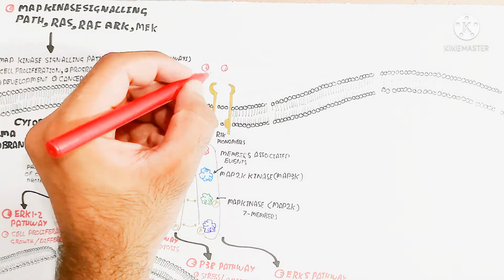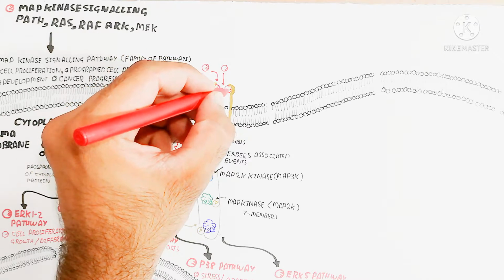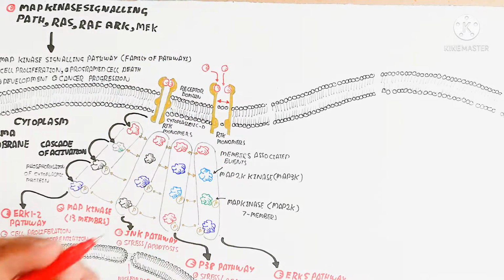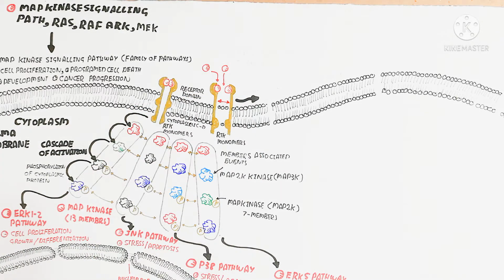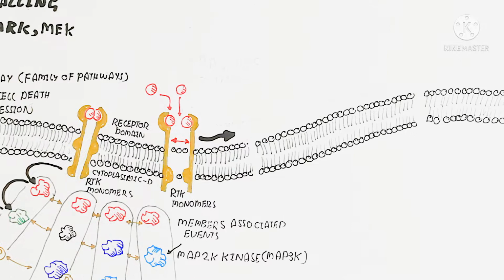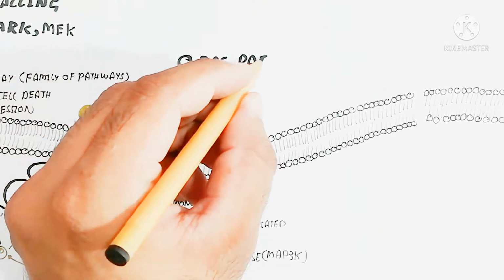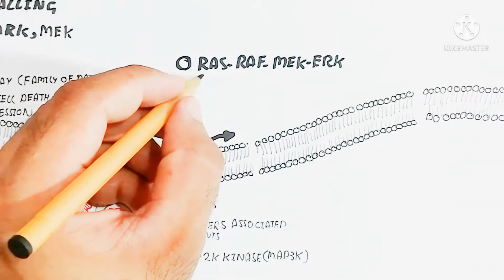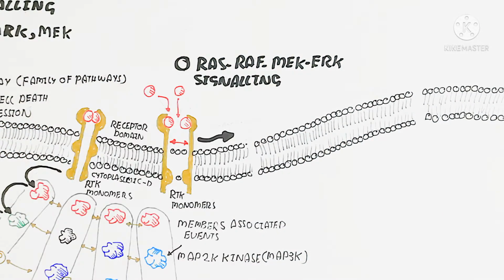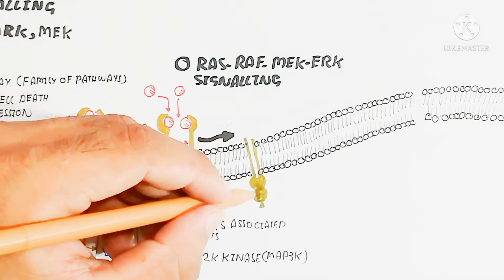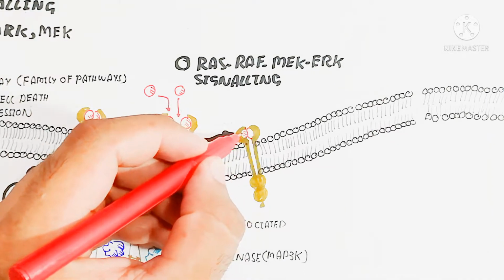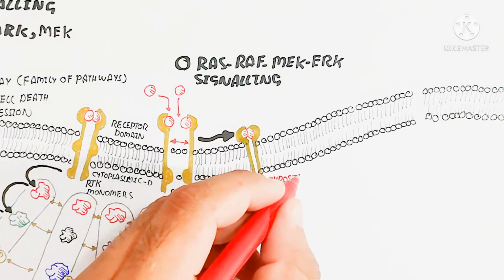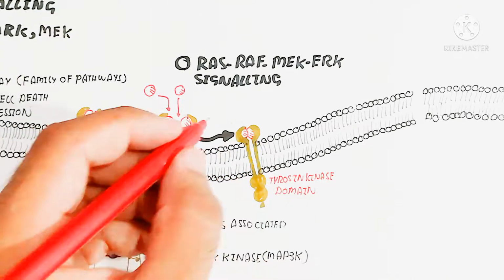While on the other hand, let's begin to understand this. Here is the receptor domain, which receives the signaling molecule. After the binding of the signaling molecule, the receptor tyrosine kinase monomers will bind. After the binding, the cytoplasmic domains attract each other, leading to dimerization, and so this is the initiation of the RAS RAF MEK ERK signaling pathway. After the dimerization, dimers form. Dimer: mer means part and di means two.